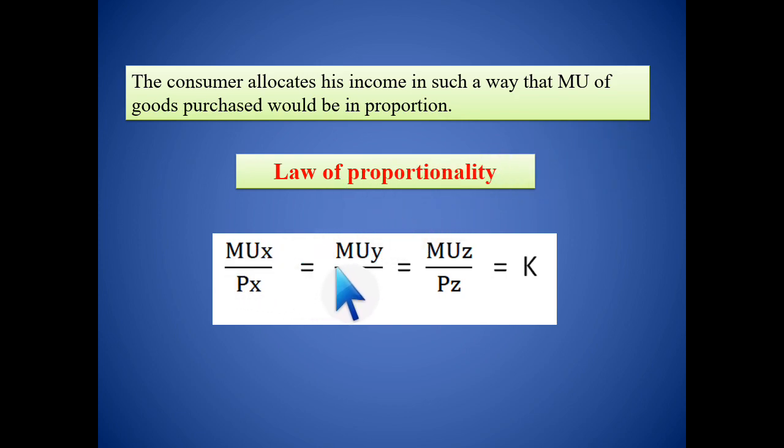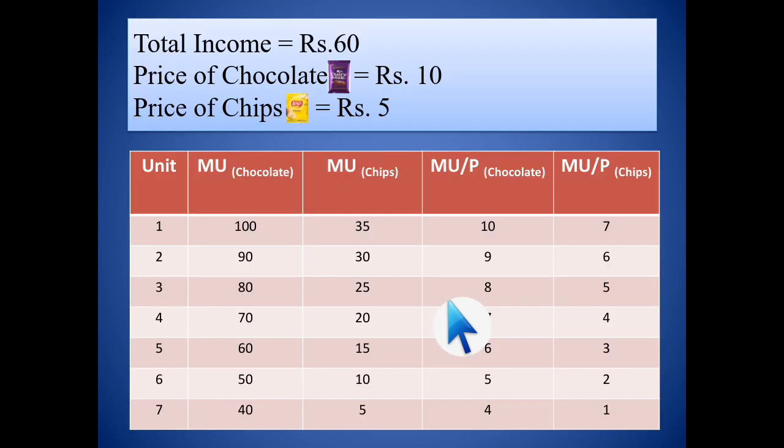Suppose there are 3 goods. I am spending my income on those 3 goods. So, the marginal utility derived from X divided by the price of commodity X should be equal to the marginal utility derived from commodity Y in proportion to the price of Y, which should be equal to the marginal utility derived from commodity Z in proportion to the price of Z, equal to K. K is here a constant. How we will apply this, we will discuss.